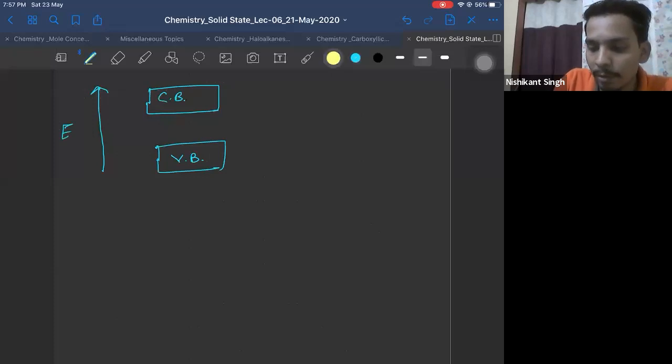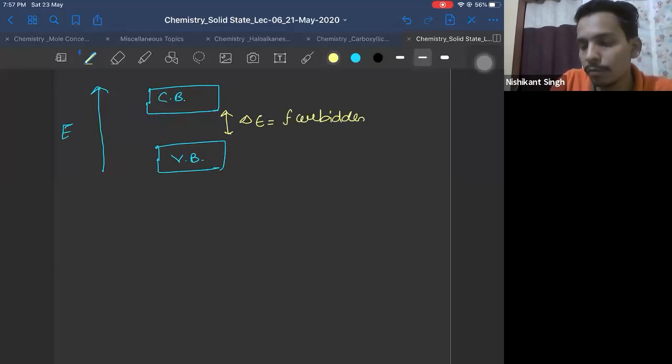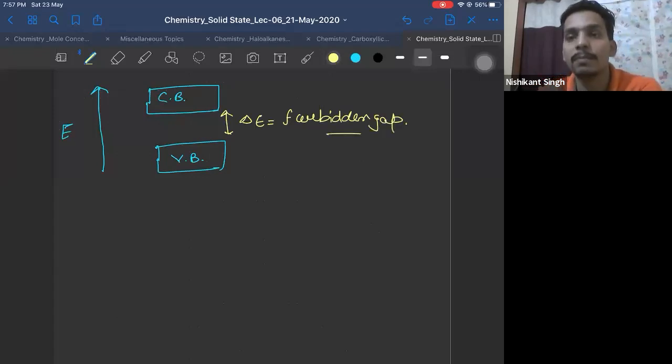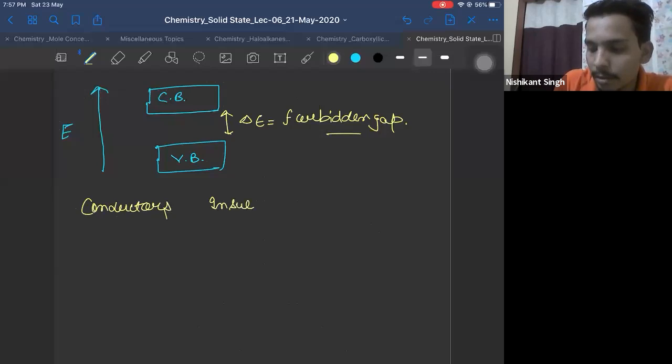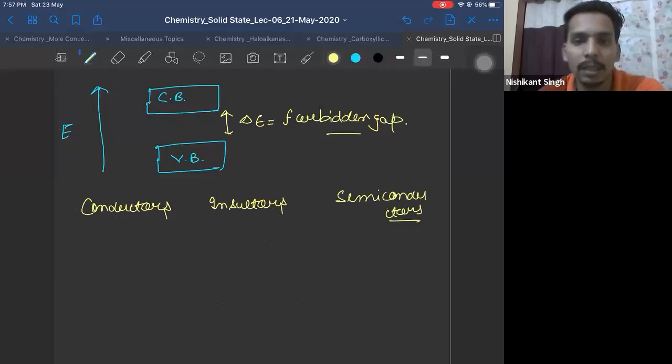Now, the energy gap between the two bands is called delta E, which is called the energy gap or forbidden gap. This is also called the forbidden gap. Correct? Now, this gap decides whether your substance is a metal, conductor, insulator, or semiconductor. So based on this we define our conductors, insulators, and semiconductors. These are the categories.